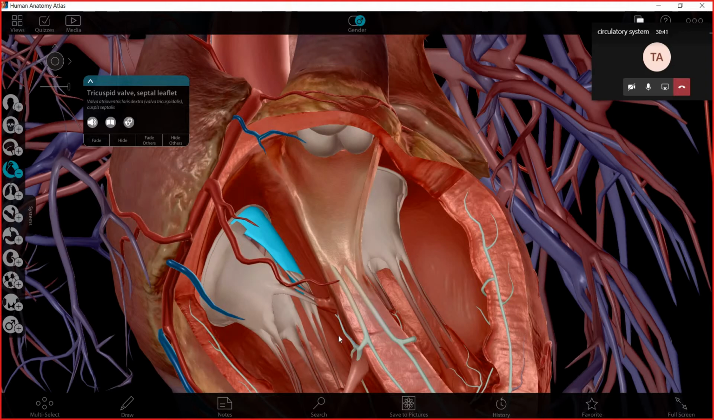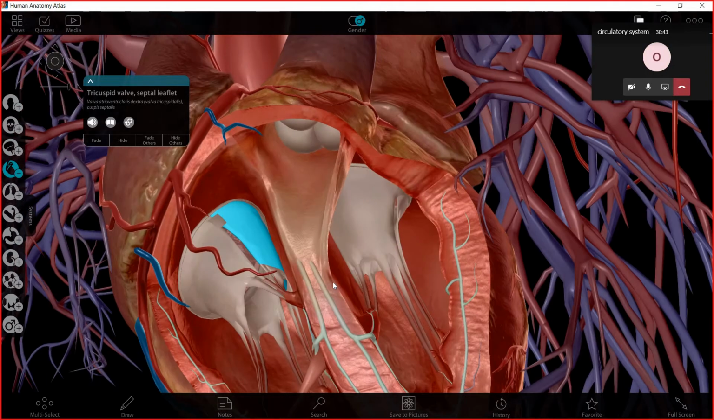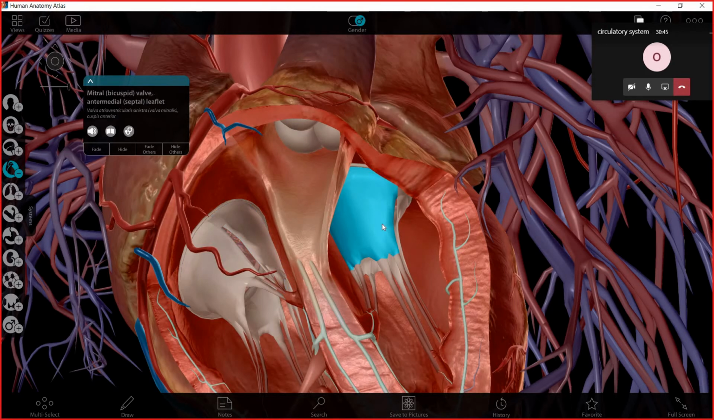there's the bicuspid valve and the semilunar valve, right? Oh yes, this is the bicuspid. The semilunar here in the aorta. Now we can see it.